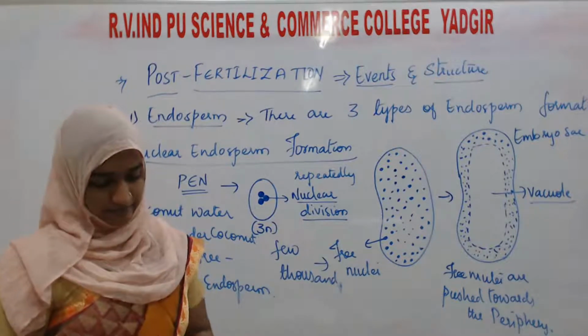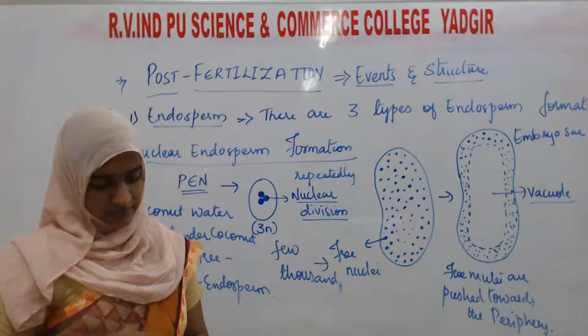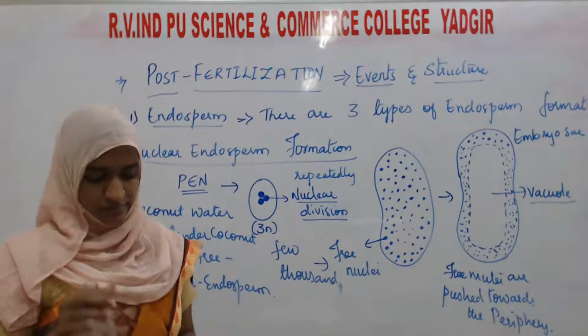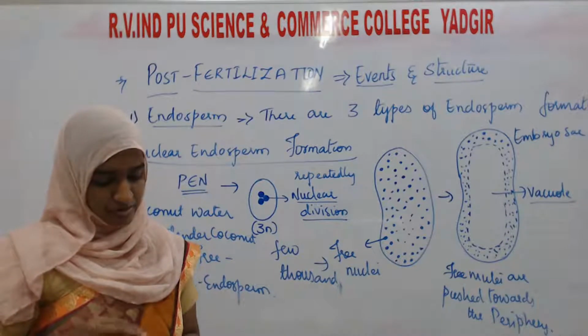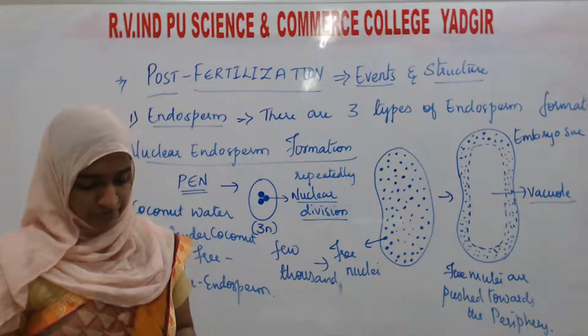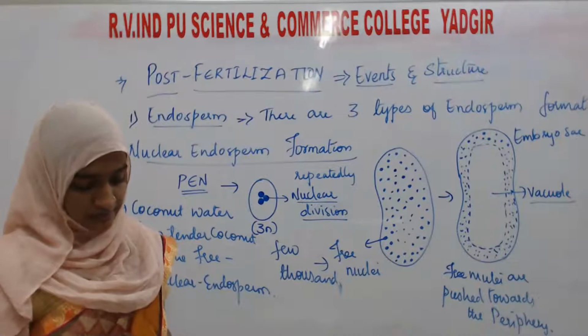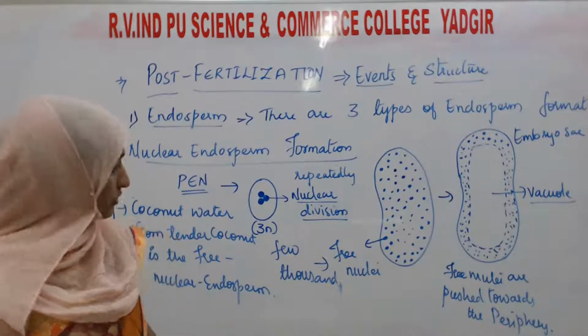The next, second type, is the cellular endosperm. So let's see about that one.